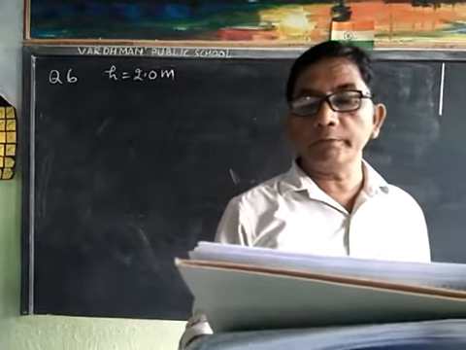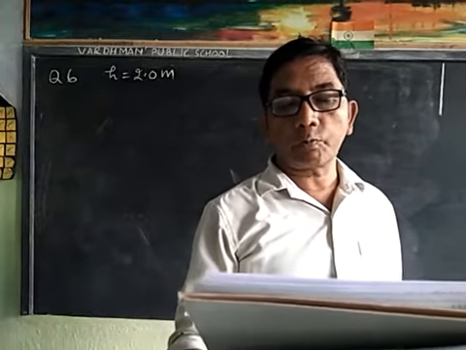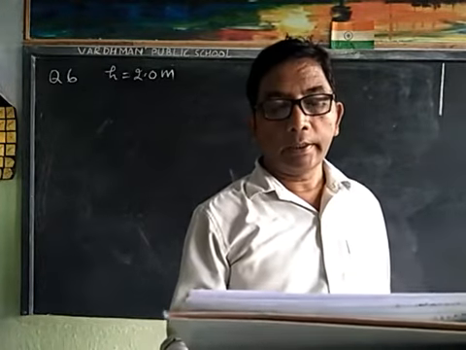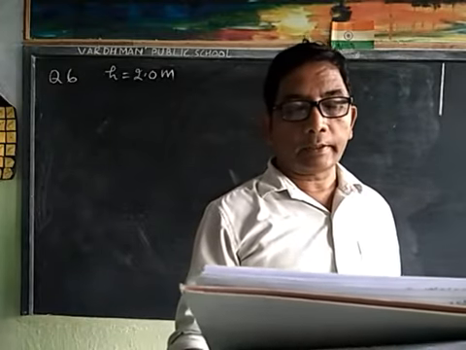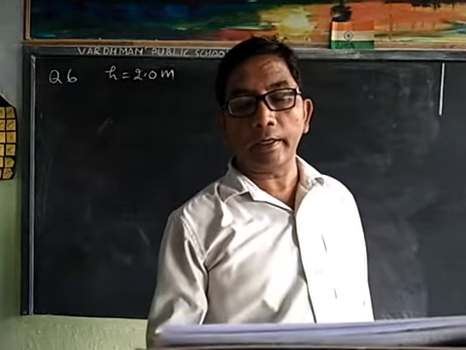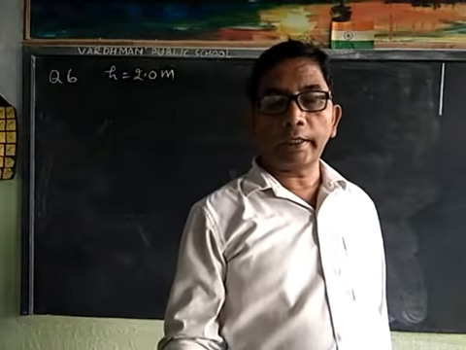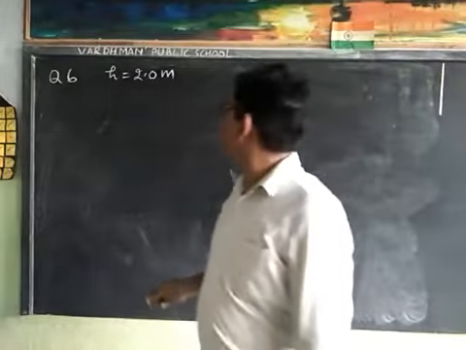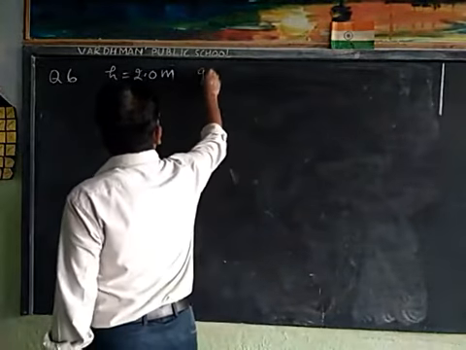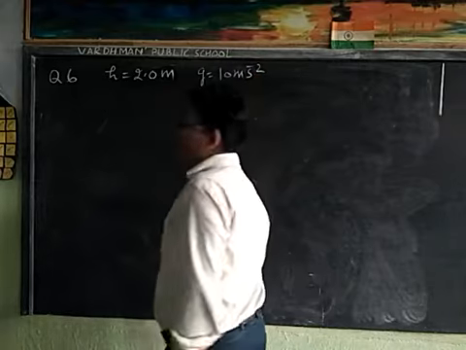What is the speed with which the bob arrives at the lowest point? Assume that 10% of initial energy is dissipated against air resistance, and the value of g is 10 meters per second squared.